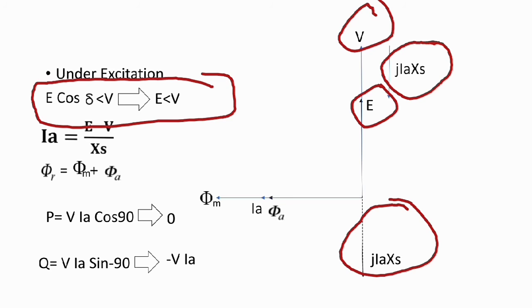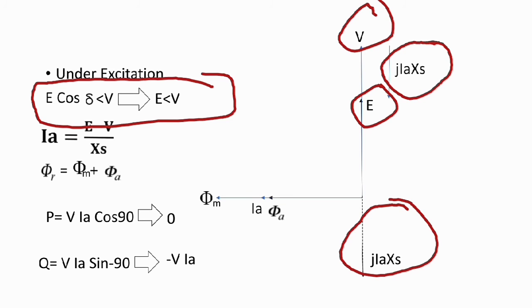If you draw it down, IA should be lagging this voltage. IA should be lagging the JIA axis, or you can say the voltage drop is leading. Through this way you can understand the IA.